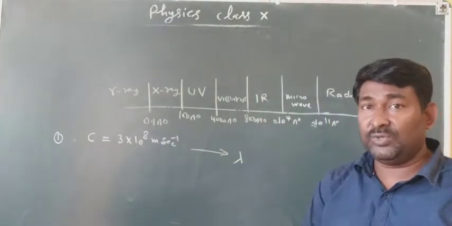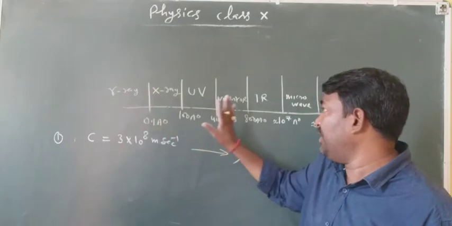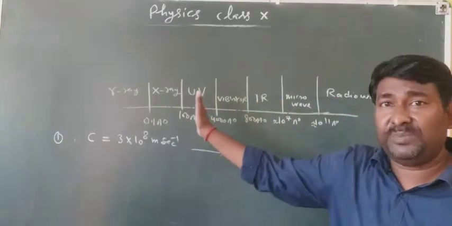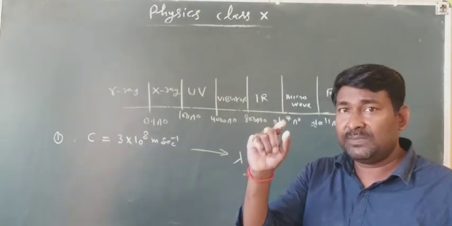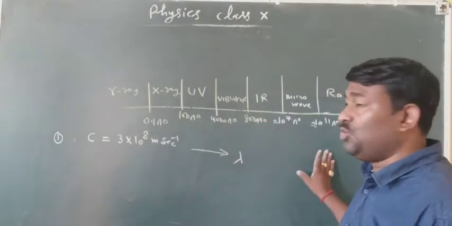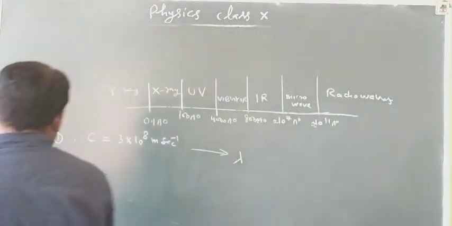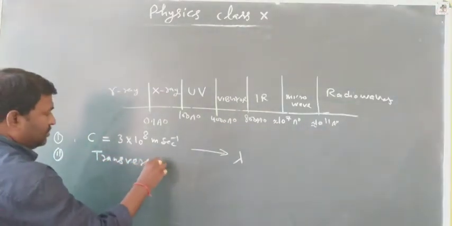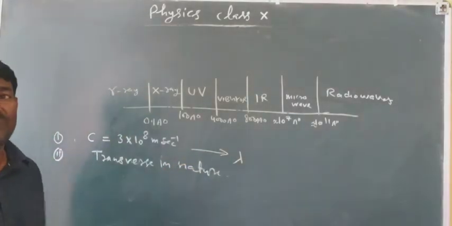The second common property is that all of these waves, gamma ray, X-ray, ultraviolet, visible, infrared, microwave and radio waves, are transverse in nature, meaning their vibrations are perpendicular to the direction of propagation.